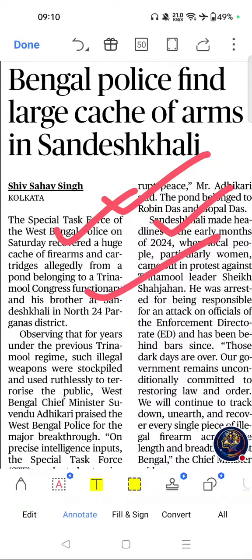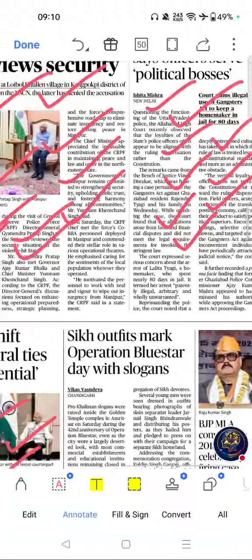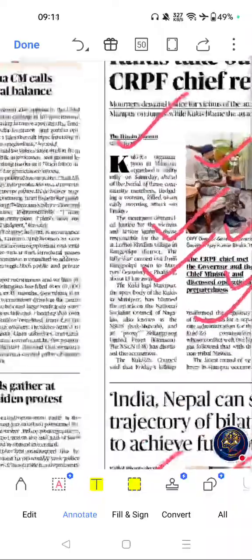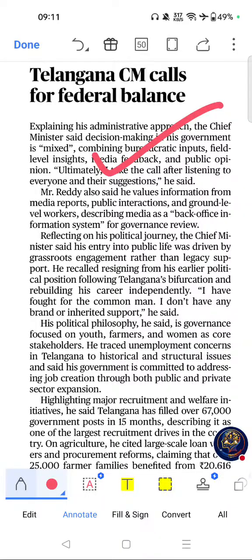Next important topic was Telangana CM calls for federal balance. If you see the importance, federalism remains a core constitutional topic. Welfare governance and public administration are key GS2 areas and useful as a contemporary governance case study. Please go through this topic.